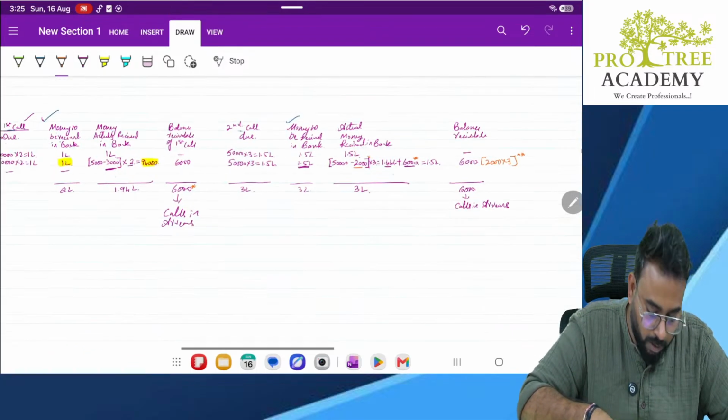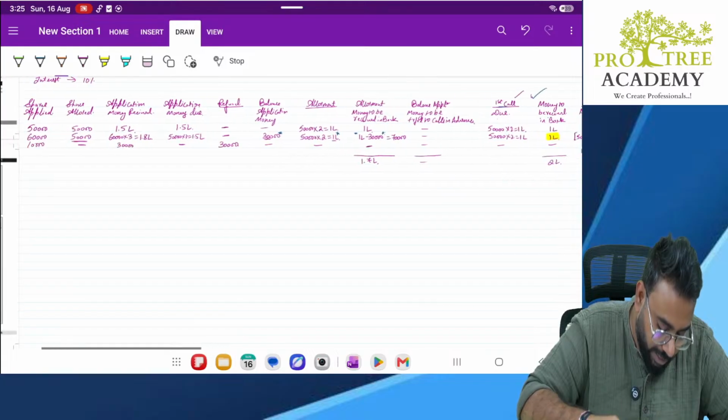Clear? Okay. So we calculated everything in the table. Now let's pass the journal entries quickly.